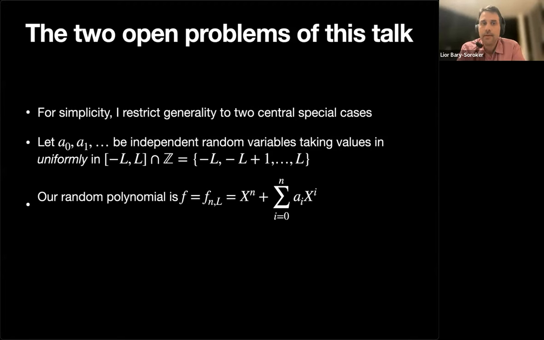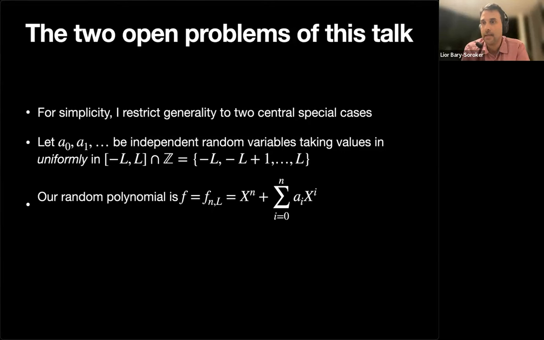And we use these independent random variables to form a random polynomial, which is, I like monic polynomials. It's not necessary, but why not? So I take a random monic polynomial of degree n, where the coefficients are chosen according to these independent random variables.